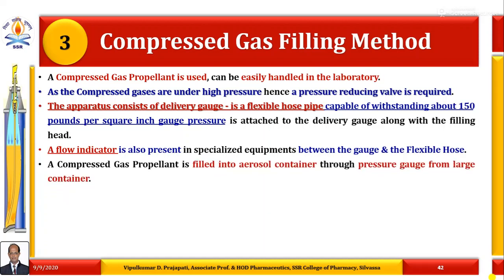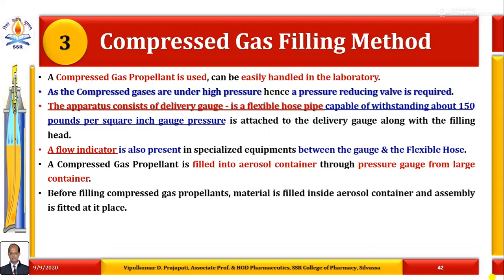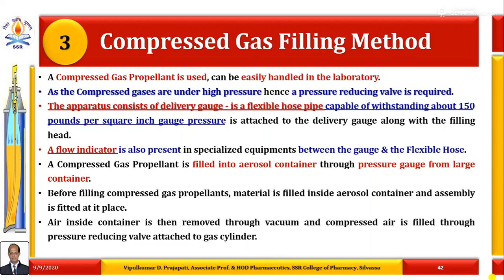A compressed gas propellant is filled into the aerosol container through the pressure gauge from a large container. Before filling compressed gas propellants, the material is filled inside the aerosol container and the assembly is fitted in its place. Air inside the container is then removed through vacuum and compressed gas is filled through a pressure reducing valve attached to a gas cylinder.